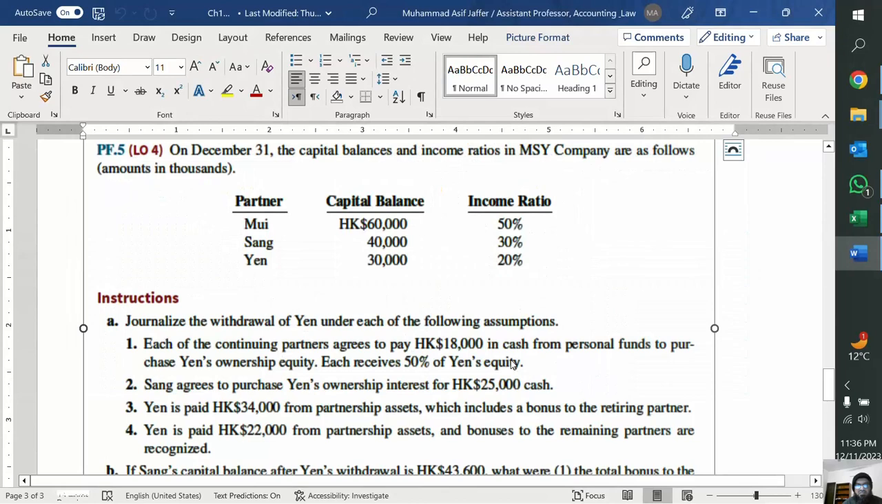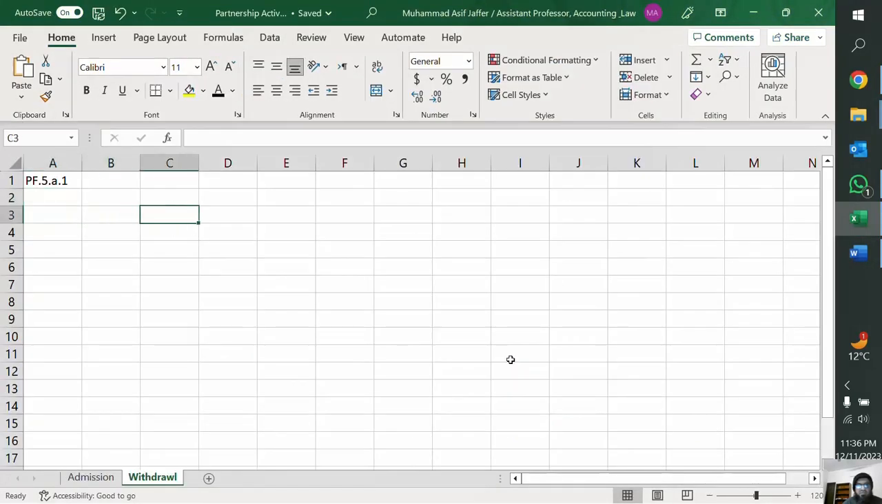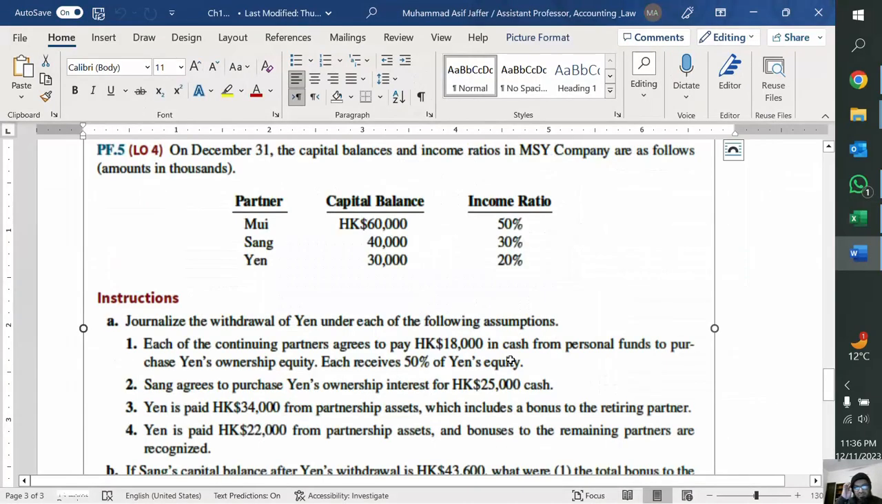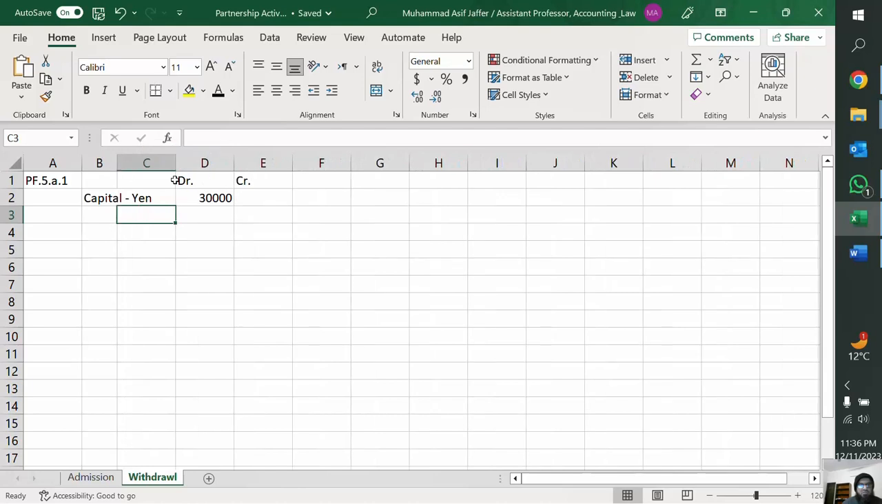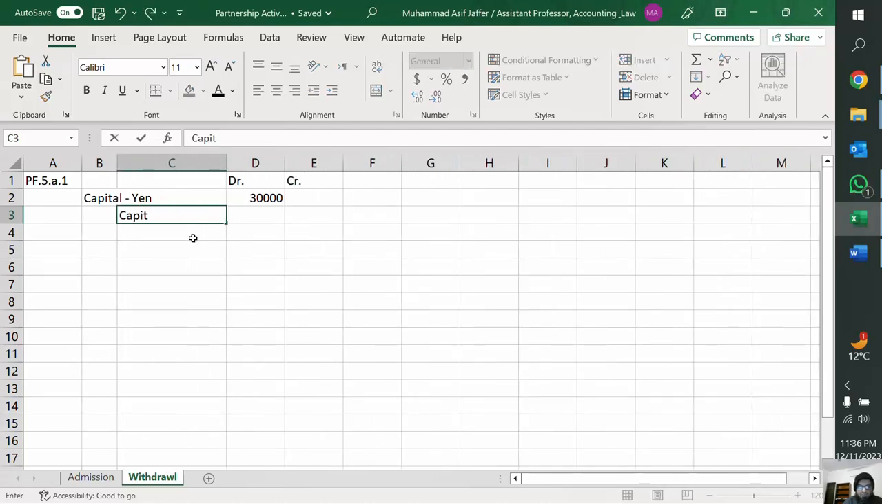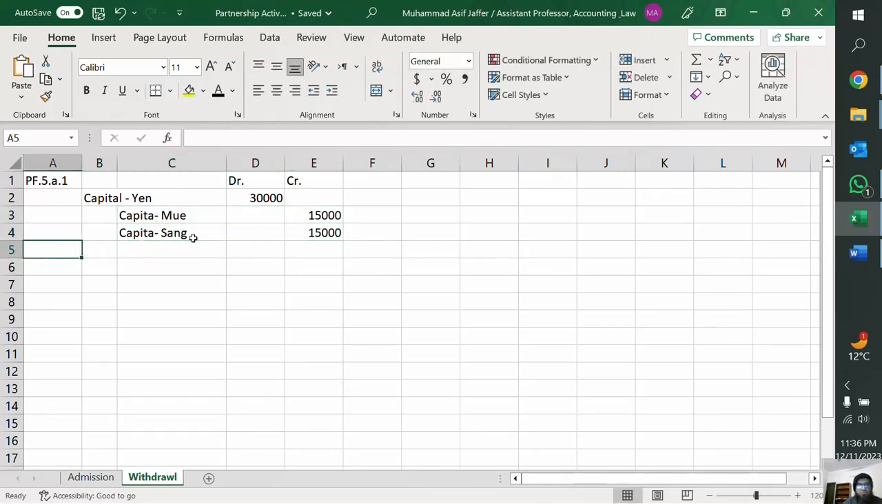So of course Yan is no longer there, so Yan's capital will be debited, right? So let's say this is debit and this is credit. So the capital of Yan will be debited by the total amount that it stands, 30,000, and it will be divided as mentioned, 50% among each of them. So it means Mu and Sang. So 15,000 each, they get the credit, right? So this is the first one.